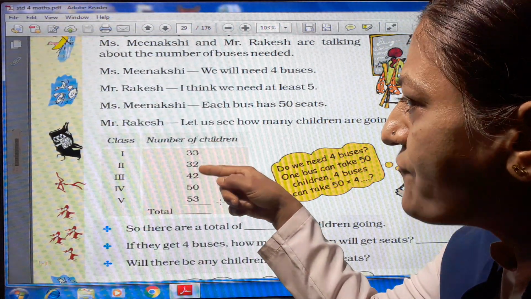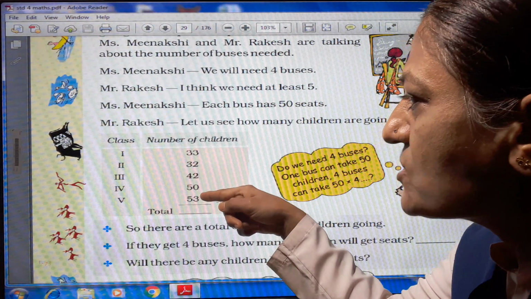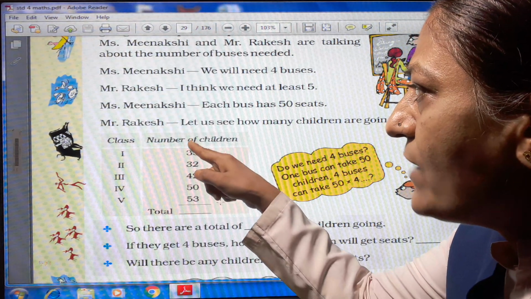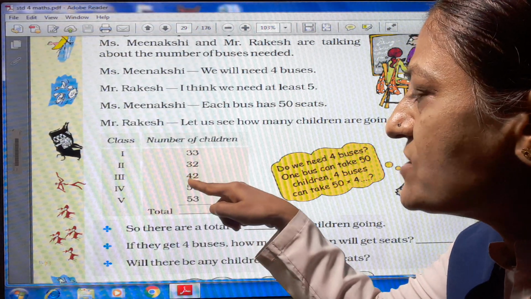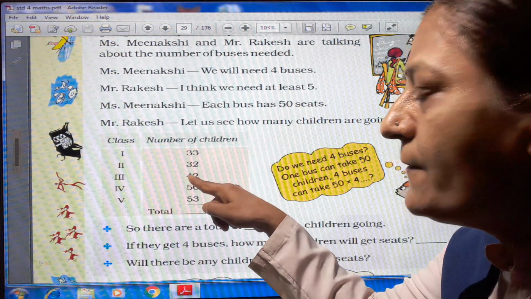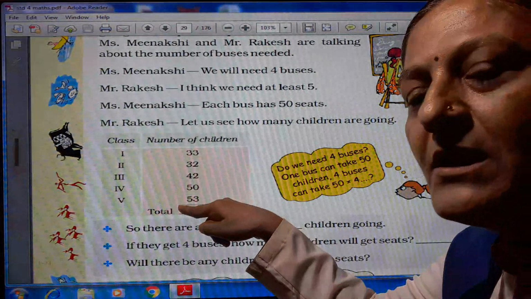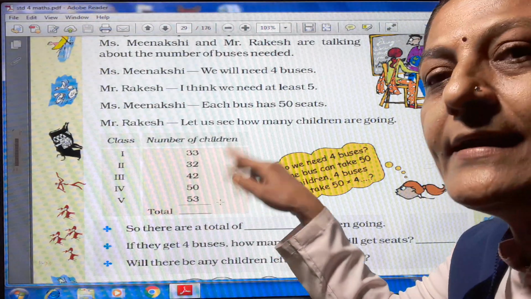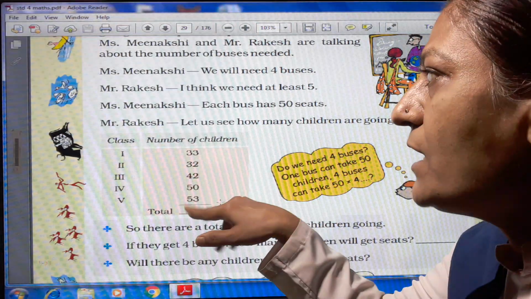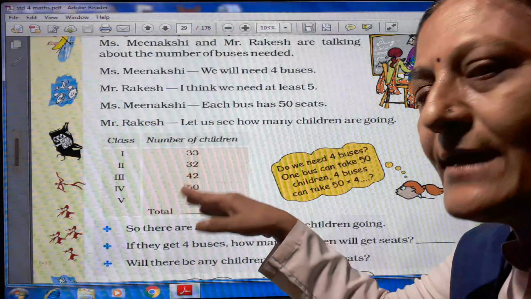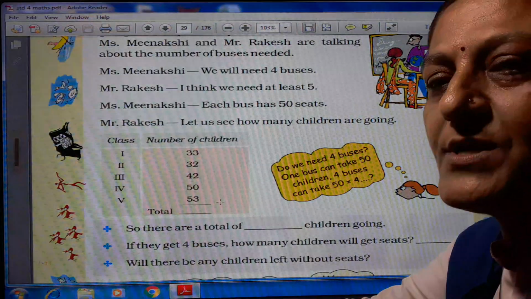3 plus 2 is 5, 5 plus 2 is 7, 7 plus 3 is 10. We keep 0 here and carry 1. 1 plus 3 is 4, 4 plus 3 is 7, 7 plus 4 is 11, 11 plus 5 is 16, 16 plus 5 is 21. It means 210 children are there. Total 210 children are there from classes 1 to 5.